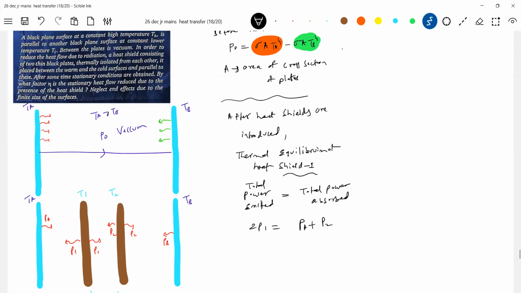I think there is no need to write further explanation. Directly I'm writing the equation. So what is PA? Why are you writing power absorbed? All the power emitted by sheet A will be incident on sheet 1. All the power emitted by the sheet will be incident on sheet 1.